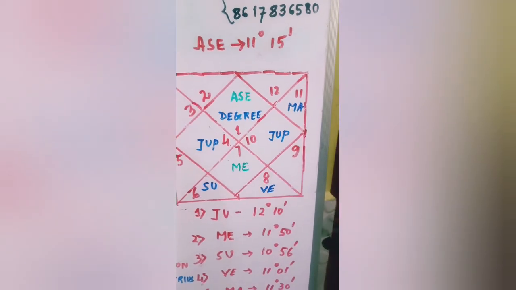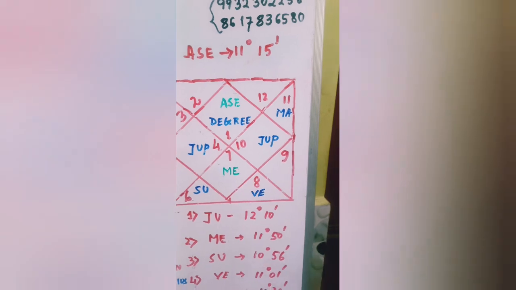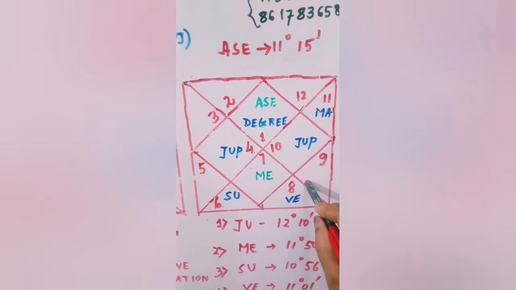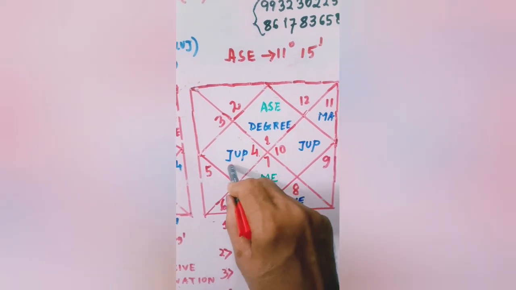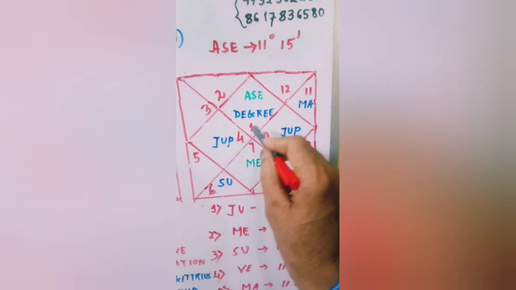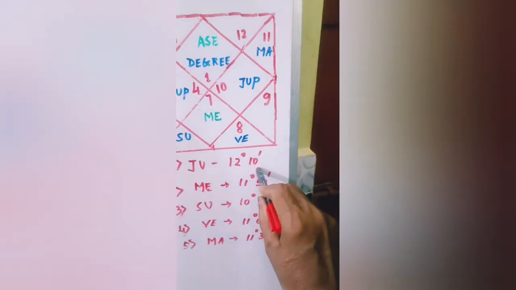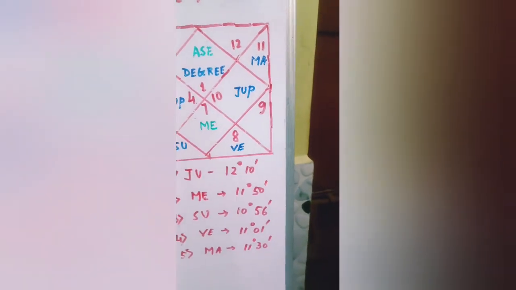That planet makes obstacles in succeeding or achieving the target. As an example, suppose Jupiter in Cancer sign has a degree like 12 degrees 10 minutes, which is closer to 11 degrees 15 minutes.